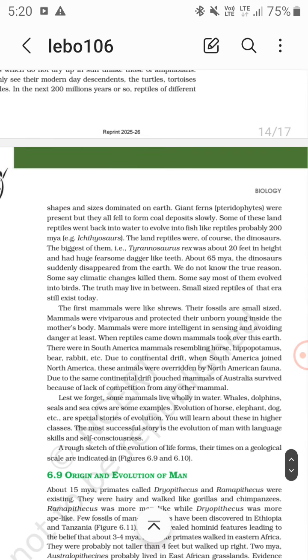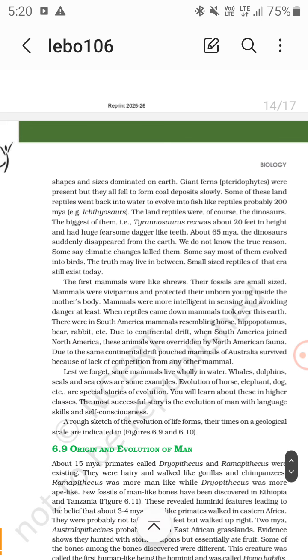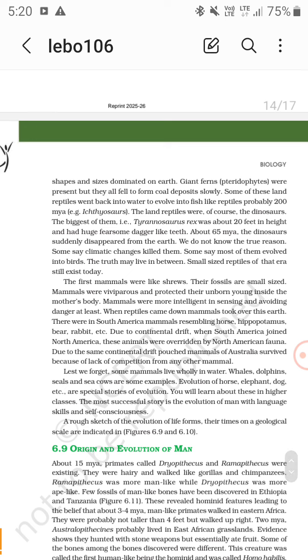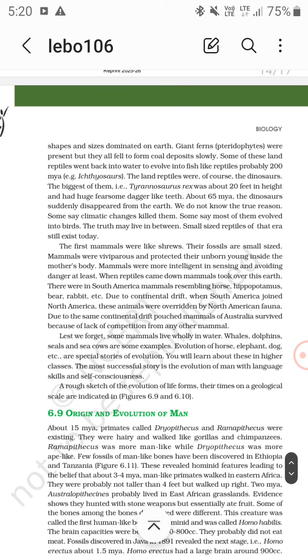About 65 million years ago, the dinosaurs suddenly disappeared from Earth. The reason, some say, is climatic changes, and some evolved into birds, so the reason lies between them. Small reptiles of that era still exist today. The first mammals were